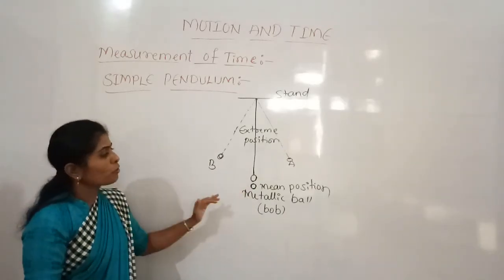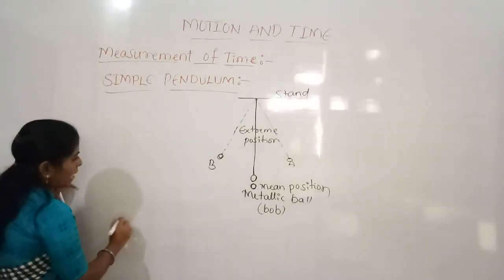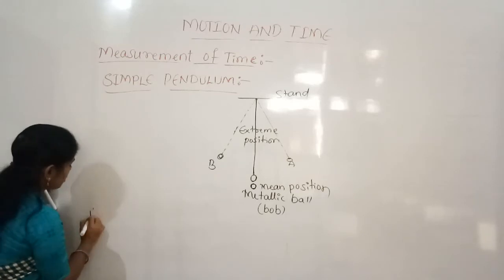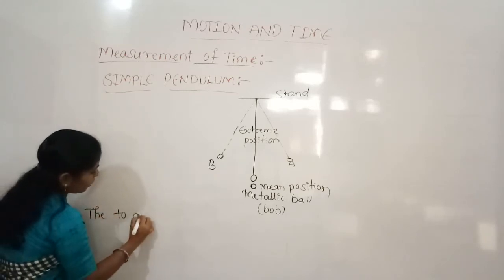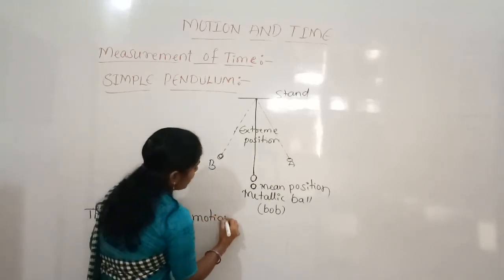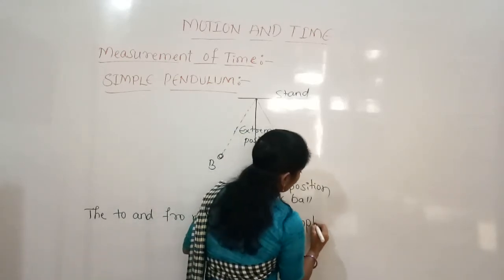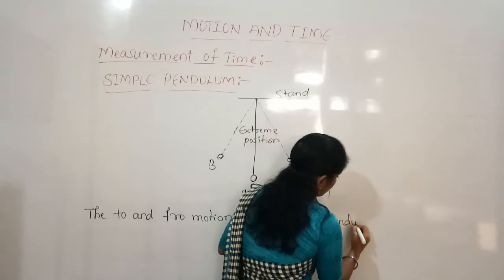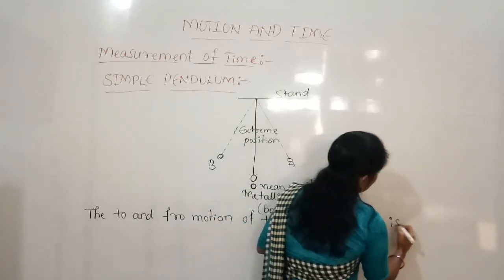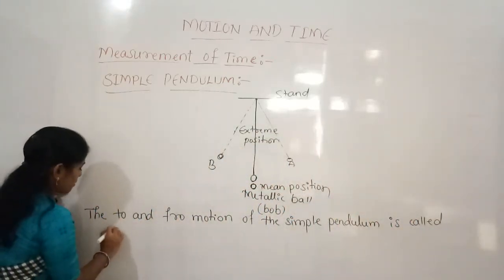This to and fro motion of the bob of a simple pendulum is called oscillatory motion.